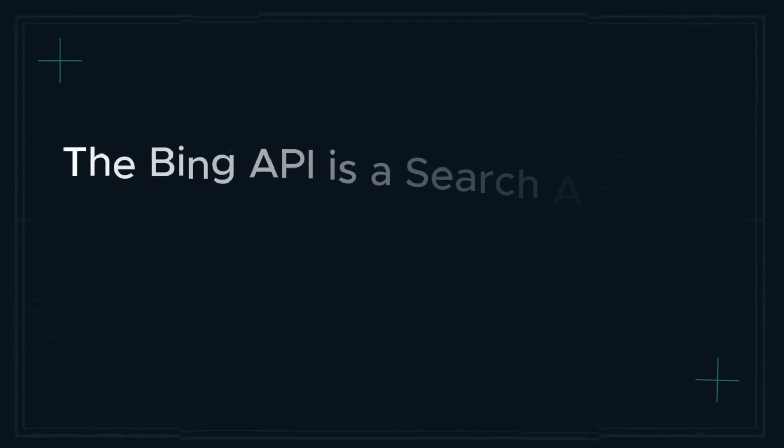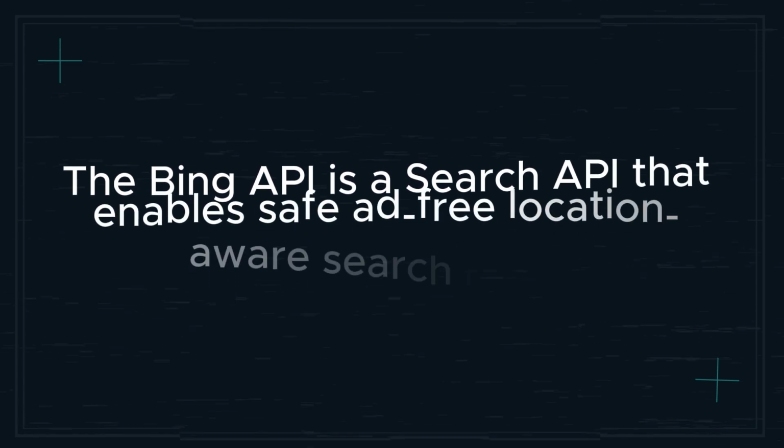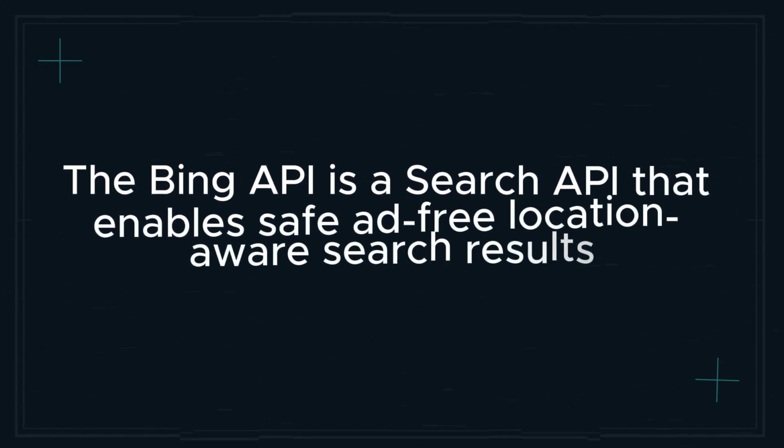In Azure, we actually have something called the Bing API. And the Bing API can be used as a data source for data ingestion into multiple platforms. For extra context, the Bing API is a search API that enables safe, ad-free, location-aware search results. And how is it going to help us?